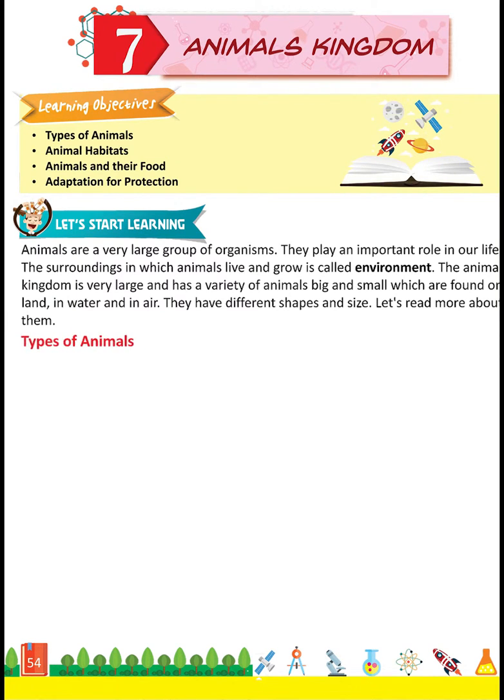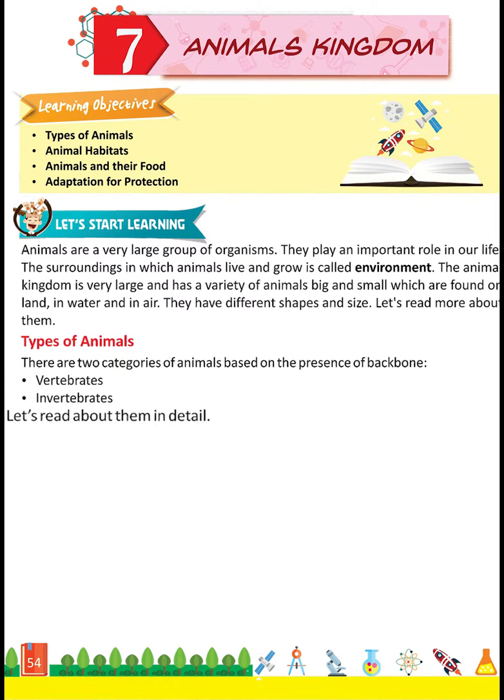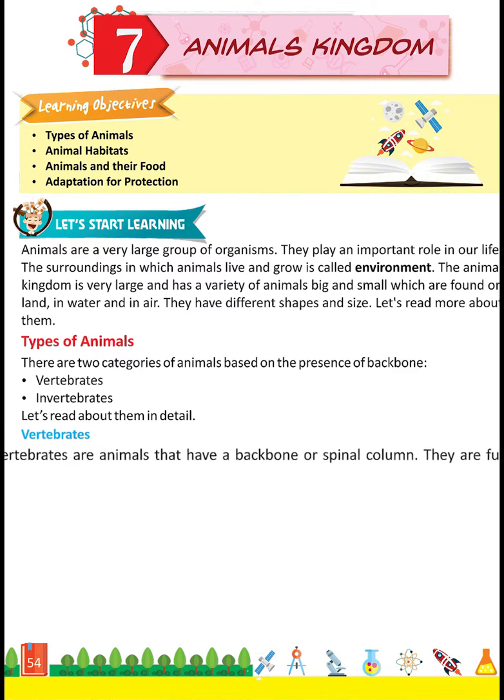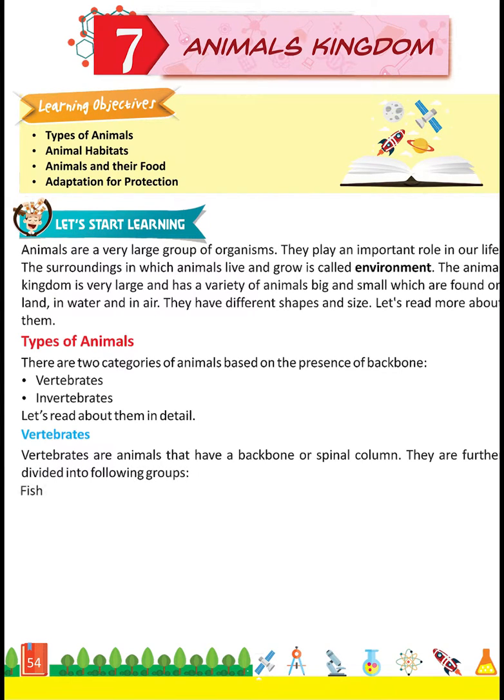Types of animals. There are two categories of animals based on the presence of backbone: vertebrates and invertebrates. Let's read about them in detail. Vertebrates. Vertebrates are animals that have a backbone or spinal column. They are further divided into the following groups: fish, amphibians, birds, mammals, reptiles.